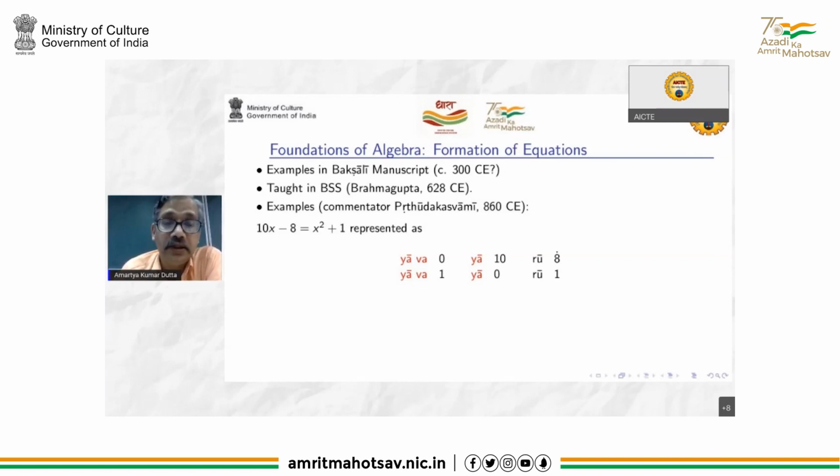Now, 10x minus 8 equal to x square plus 1. How would Brahmagupta represent it? Ya is a symbol for x and va is square, vargas. So ya va is x square, ya is x, and this is the constant coefficient. So you write this 10x minus 8: the coefficient of x square is 0, coefficient of x is 10, and the coefficient of the constant is 8. The dot above represents the symbol for minus. So 8 with a dot means minus 8.